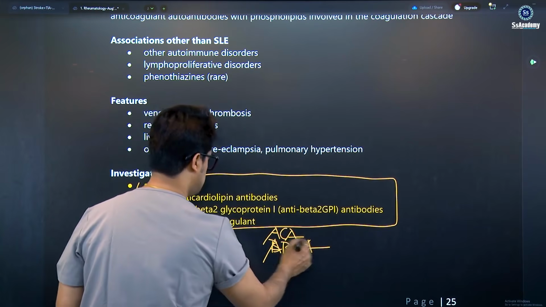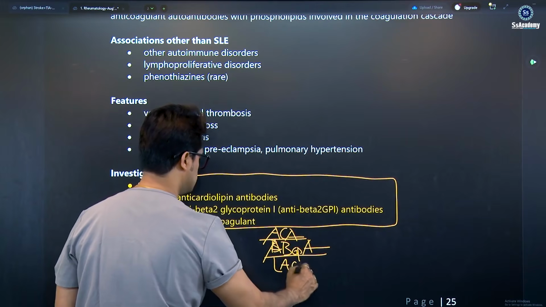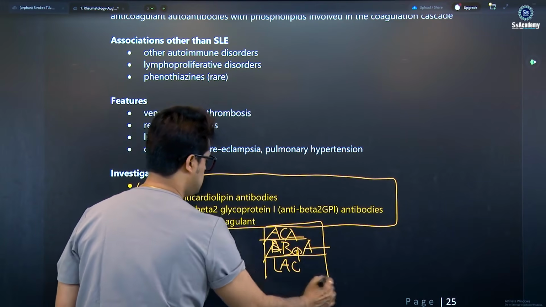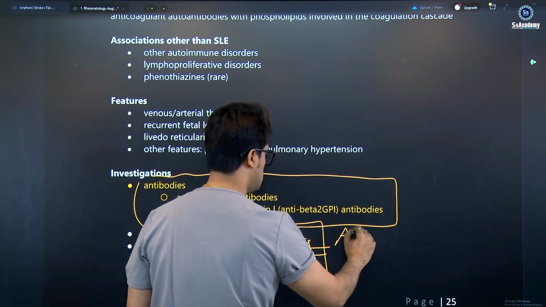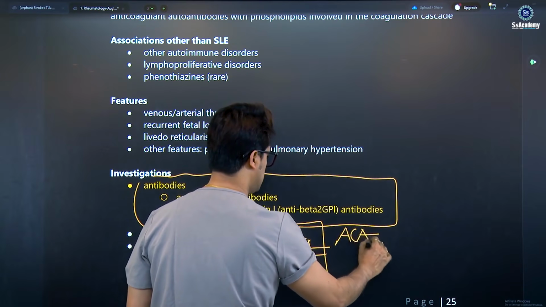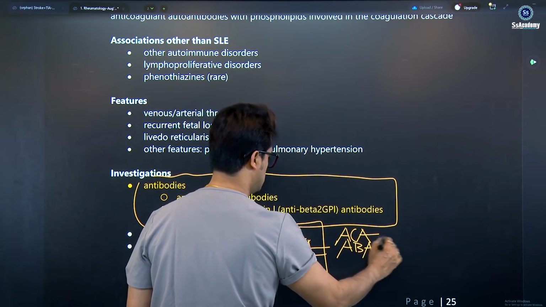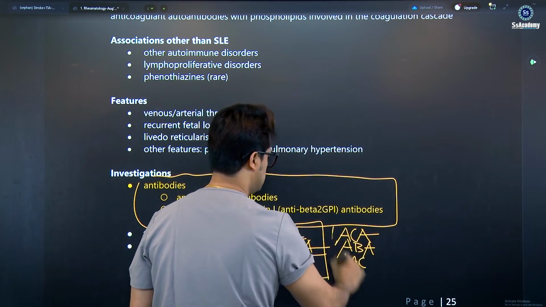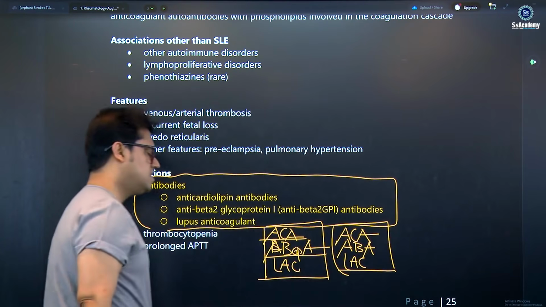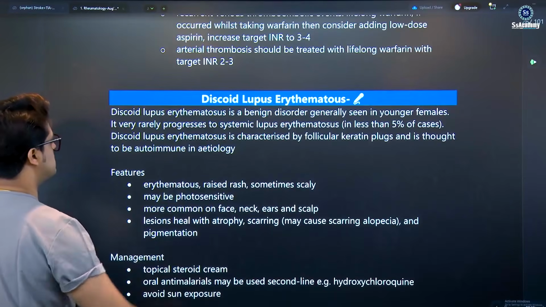So I'm saying ACA, anti-beta-2 GP, and lupus anticoagulant, LAC. So you can write down very clearly: anti-cardiolipin antibody, anti-beta-2 glycoprotein antibody, and lupus anticoagulant. These are the 3 antibodies altogether. Other things will be discussed in the video lecture.